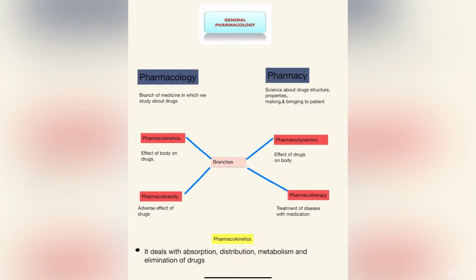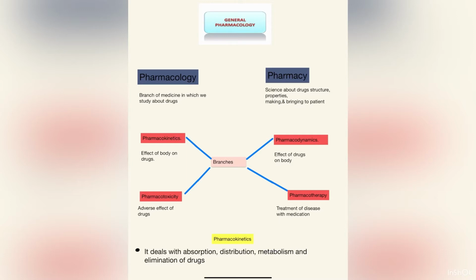Today I will start from pharmacology, general pharmacology. After uploading every video, I will also upload questions related to previous videos. Those are important or were asked in previous exam papers like FMG, NEET PG, AIIMS PG, JIPMER PG. Okay, so be active. I will now start from general pharmacology.